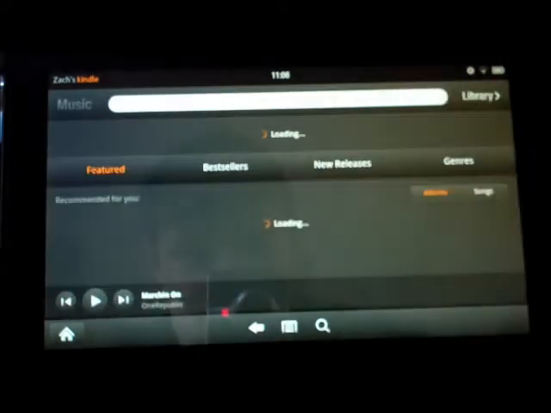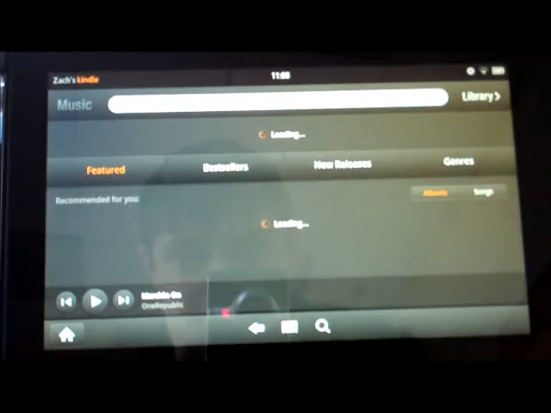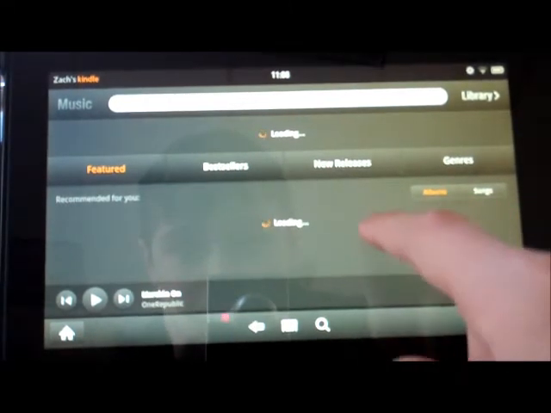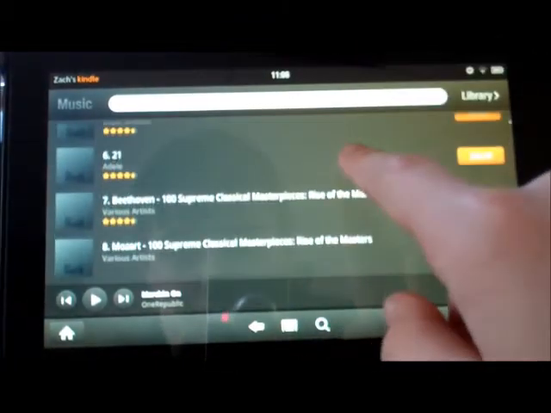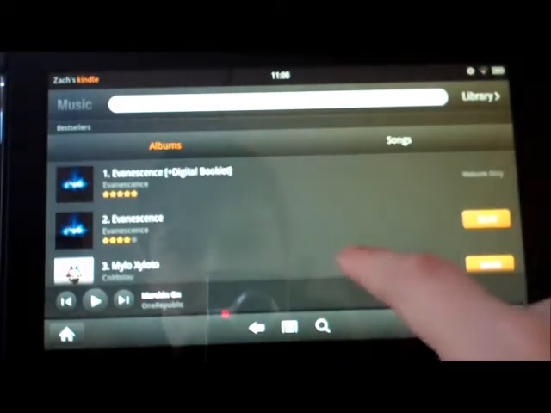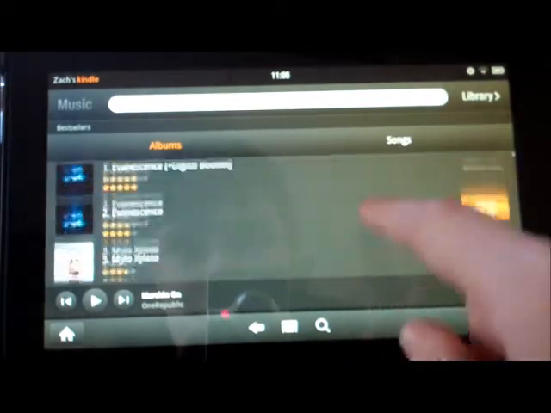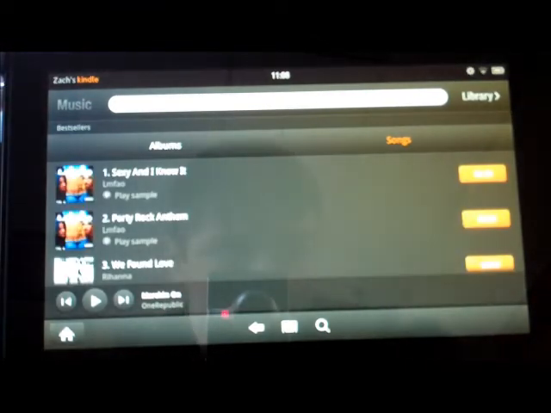You can also go to store, which is at the upper right, and it brings you to Amazon's music store. And as it loads, you can look at different music, bestsellers, and you can sort those out by songs or albums. And that's it for music.